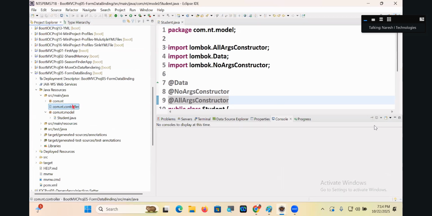First, launching the home page, then having a hyperlink. When you click on the hyperlink, the form page launches. When you click on the submit button, form page submission. These are the three things. So 3 pages means generally we are forced to take how many handler methods? 3 handlers. 10 pages means 10 handlers. 20 pages means 20. Generally. One or two exceptional cases will be there. Don't catch me on that.